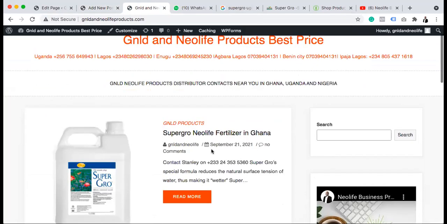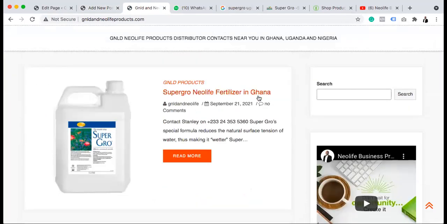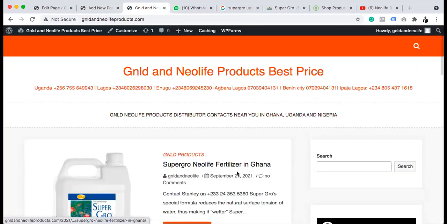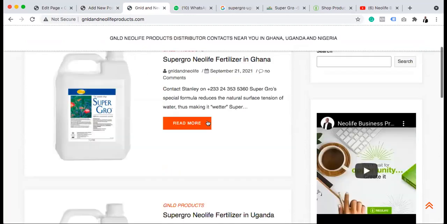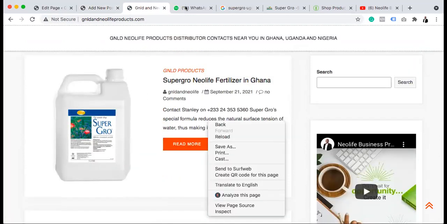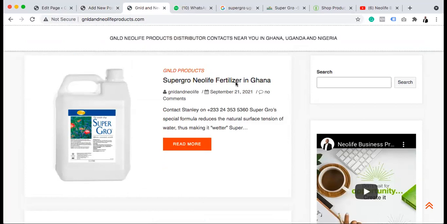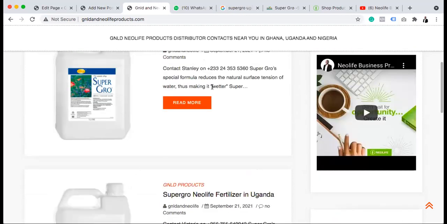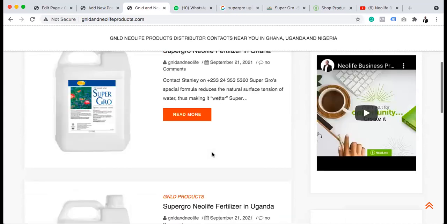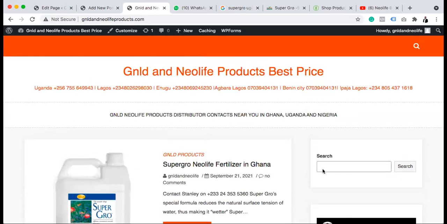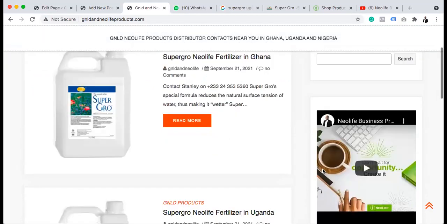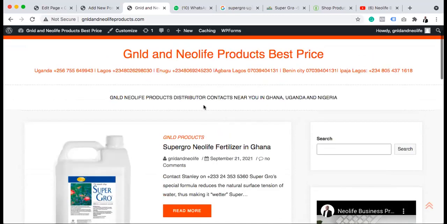Reload. Can you see this? Super grow Ghana. Sorry, Ghana, because Ghana is the latest one. Super grow Uganda. Right? So now, the last one for today, because this is the same way we'll be posting. The more you post with more content, video, picture, the more you are going to rank on Google, right? It's not just about you want to post, you just have one line of text. Now, there's what we call word counts. So you need to also have more word counts as well.